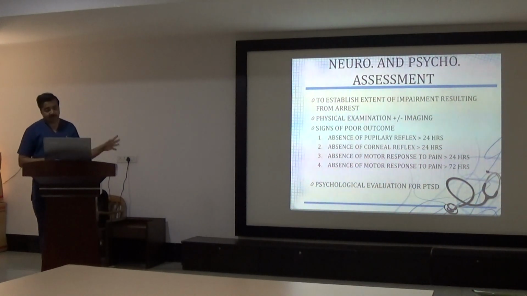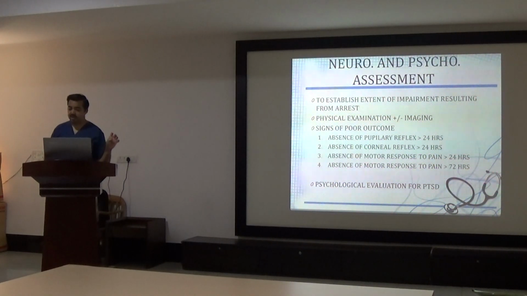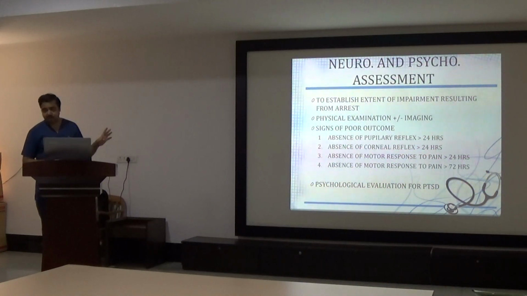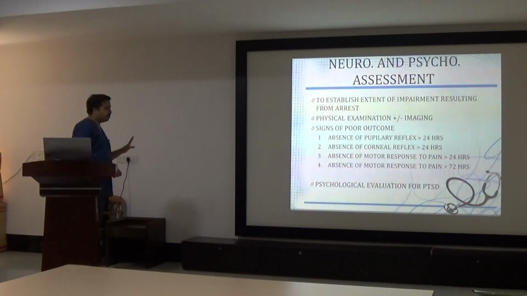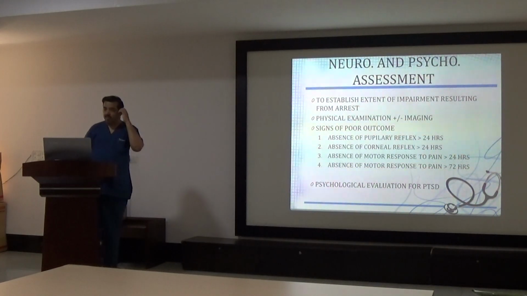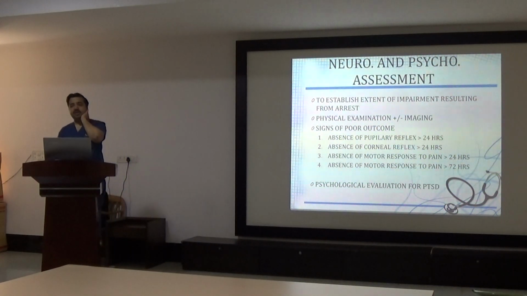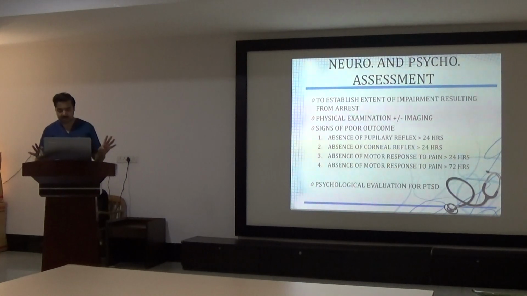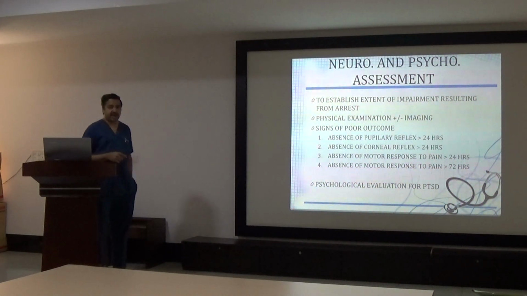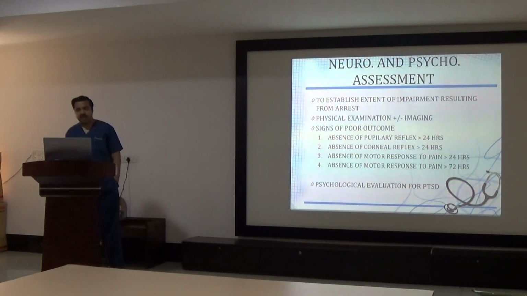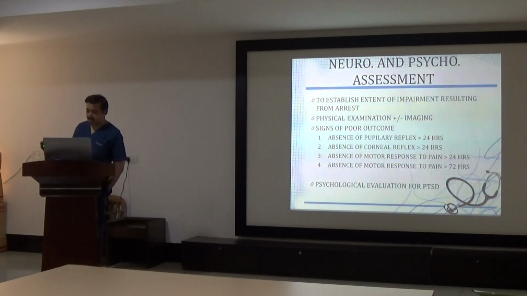Then this is also a very vast topic which is covered only in one slide: neurological and psychological assessment. Psychological assessment we are not going to discuss because this is again a separate topic, because many times in these patients post-traumatic stress disorder is very common. So psychological evaluation has to be done and a psychiatrist has to be involved, which is not always possible in India, but yes, this is recommended. And neurological evaluation has to be done to establish the extent of impairment resulting from cardiac arrest. It has to be physical examination, history as well as imaging.